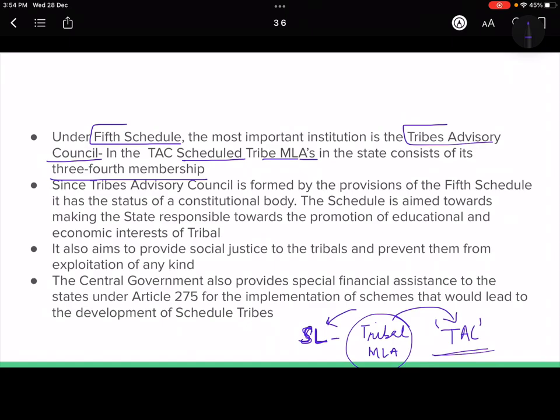Generally in a TAC there are 20 members, so 3/4 would be 15 in this case. So 15 would come from the tribal MLAs.